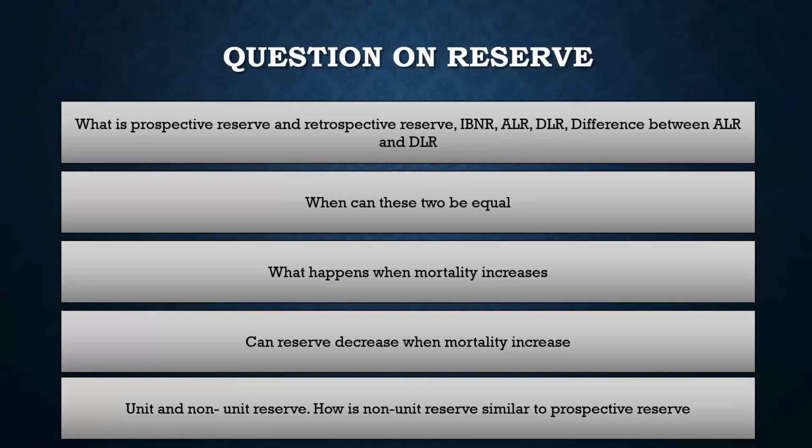But DLR happens when the person gets disabled. Like for a health policy, there is a disability benefit. If you are working in a factory, and for some reason there is an accident and you become paralyzed, say for 6 months, then in that case you can claim the benefit.